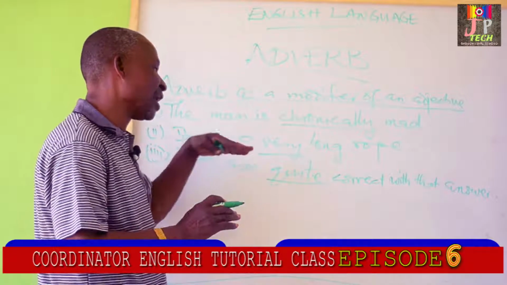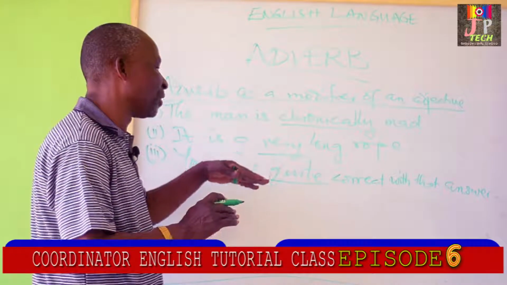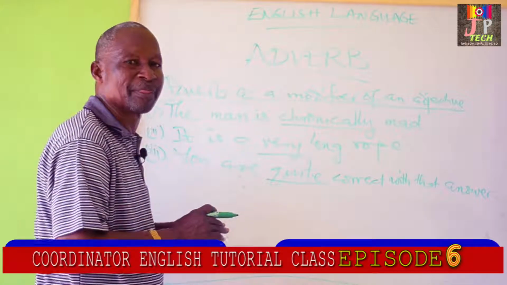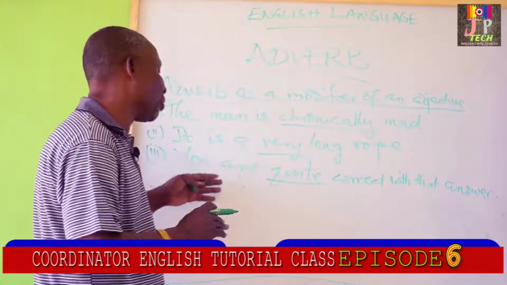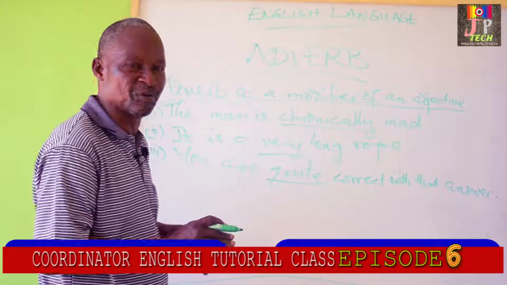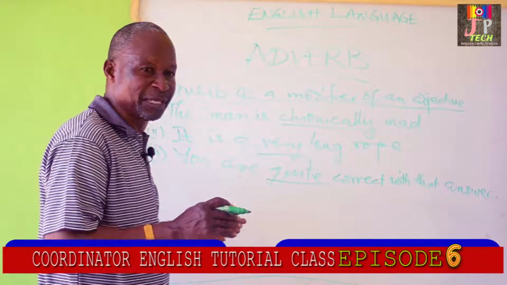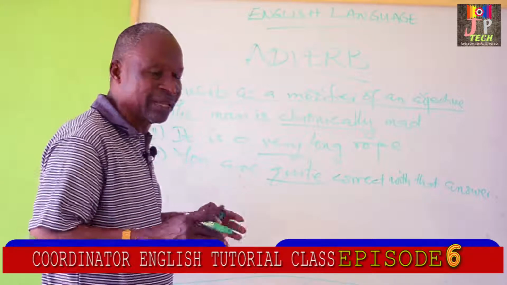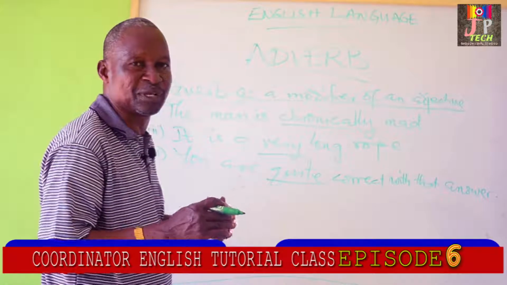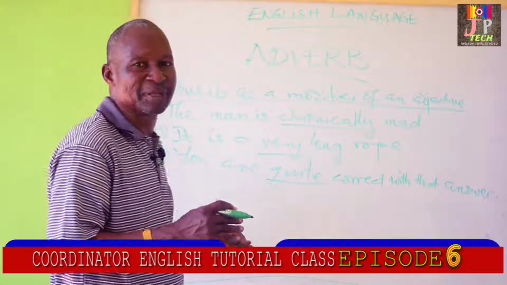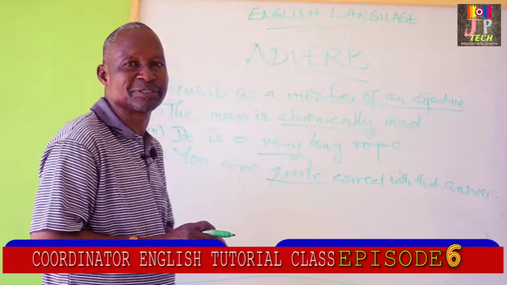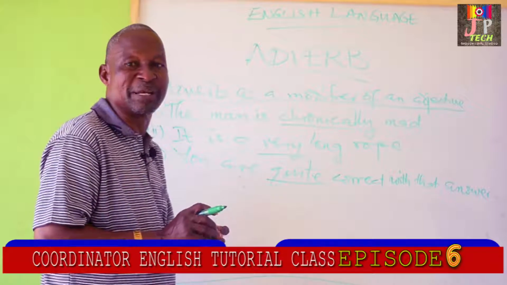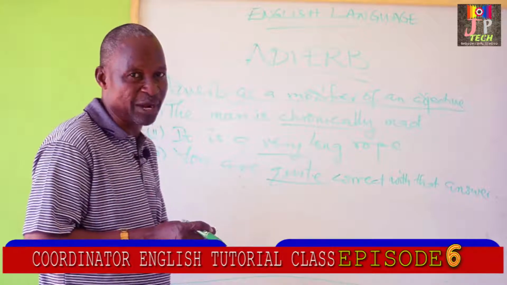So see the job of an adverb here. We can say that, well, you are correct with that answer. But it's like a question is put to you: when did Nigeria become an independent country? Somebody said, Nigeria became independent in 1960. You are correct.